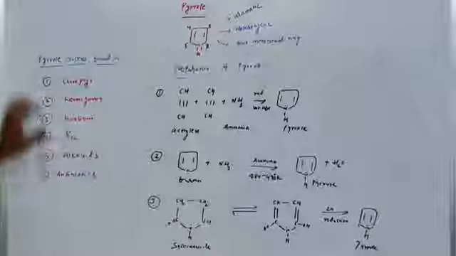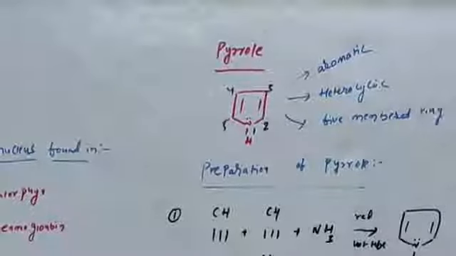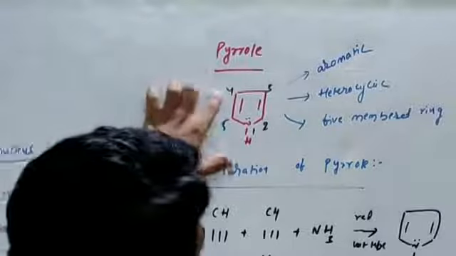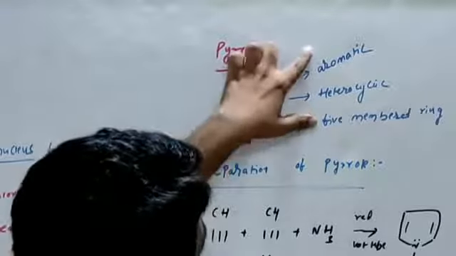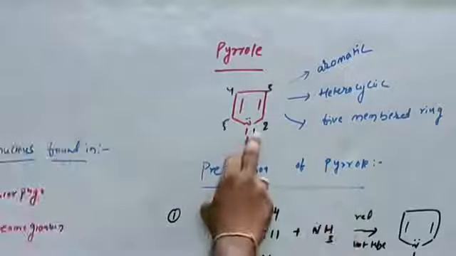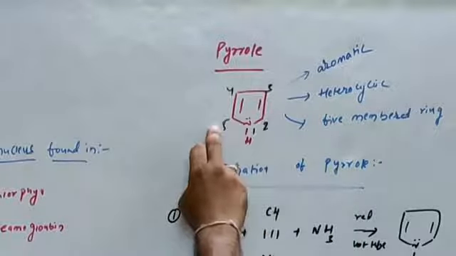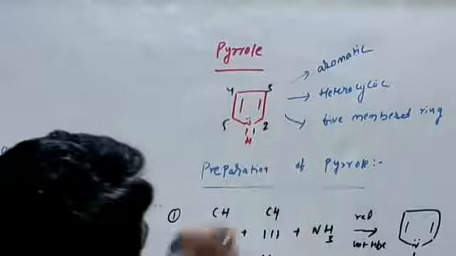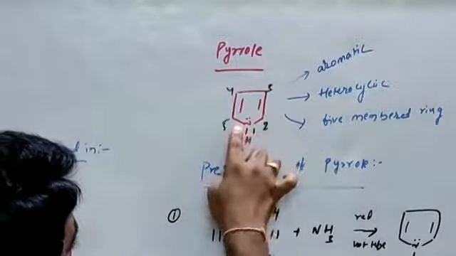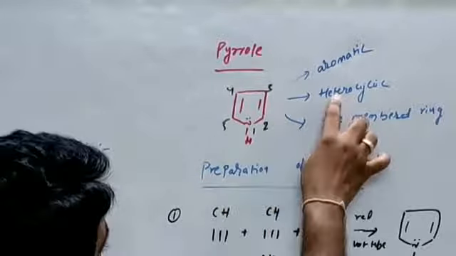Hi students, I am discussing pyrrole. Pyrrole is an aromatic heterocyclic 5-membered ring compound. 5-membered is nothing but 1, 2, 3, 4, 5. Heterocyclic means that in the cyclic system one heteroatom is present. That's why this compound is heterocyclic. And aromatic, this aromatic property I will discuss later.